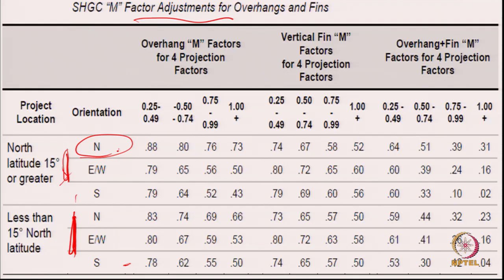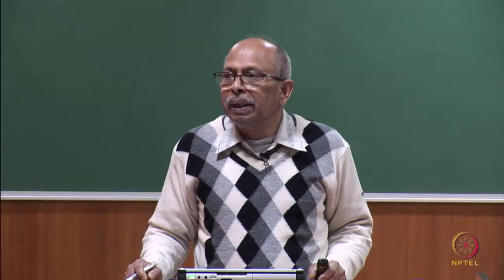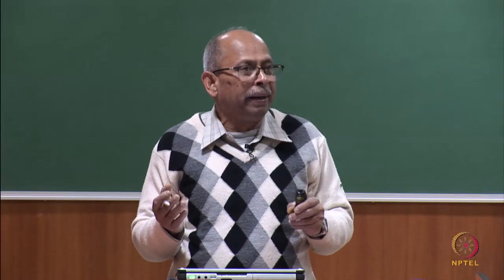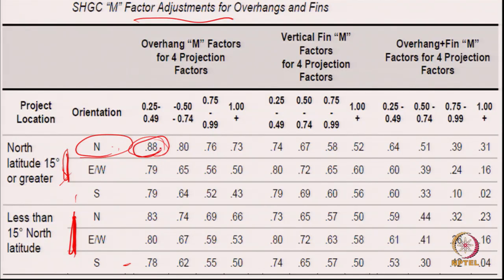So, north actually receives very little of the sun's radiation, and as you go to the northern latitudes it is even lower. So, therefore, you do not get any radiation. Putting an overhang in the north direction does not make any sense, because you are not blocking any sun. So, there is no multiplying factor at all. Here the blockage is very minimal.